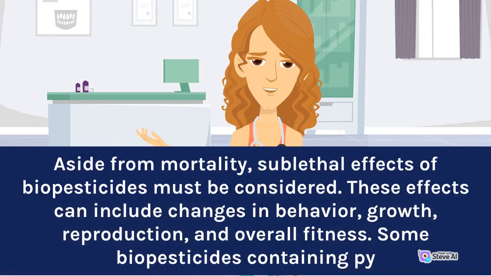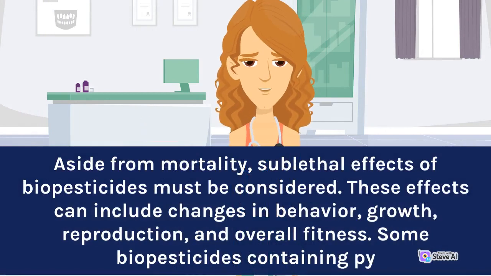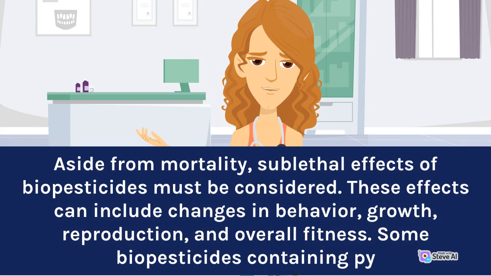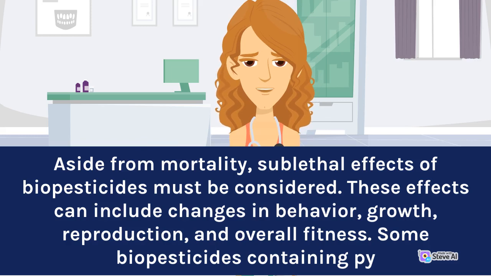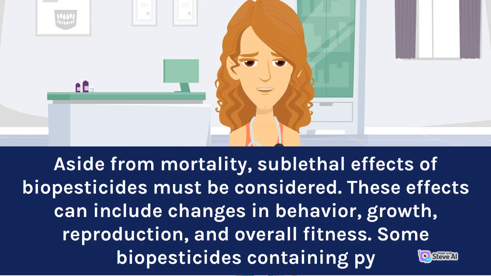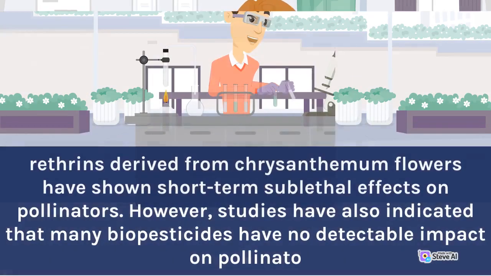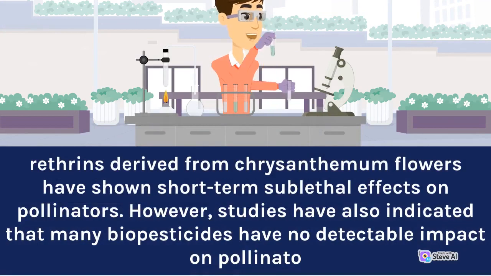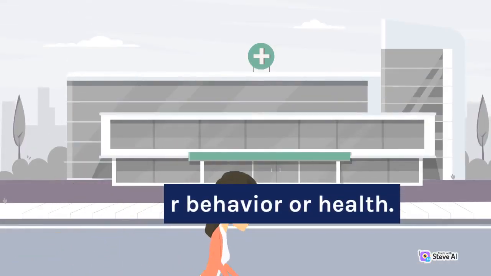Aside from mortality, sublethal effects of biopesticides must be considered. These effects can include changes in behavior, growth, reproduction, and overall fitness. Some biopesticides containing pyrethroids derived from chrysanthemum flowers have shown short-term sublethal effects on pollinators. However, studies have also indicated that many biopesticides have no detectable impact on pollinator behavior or health.